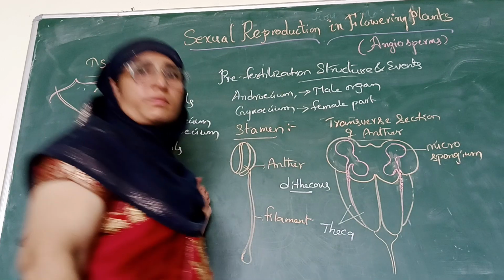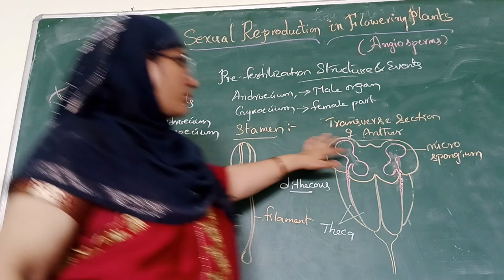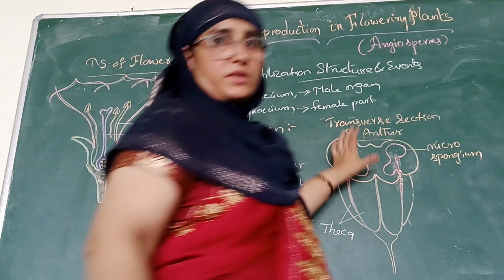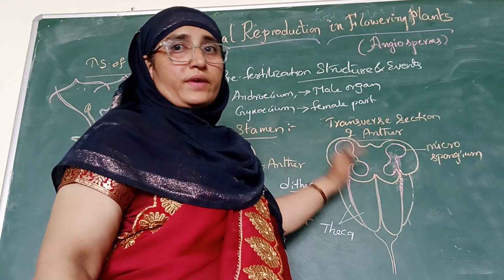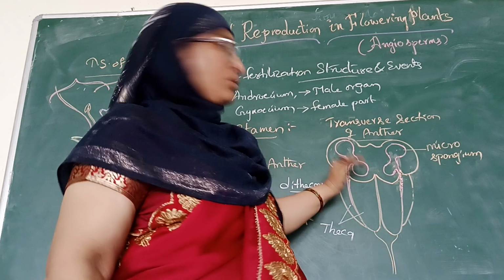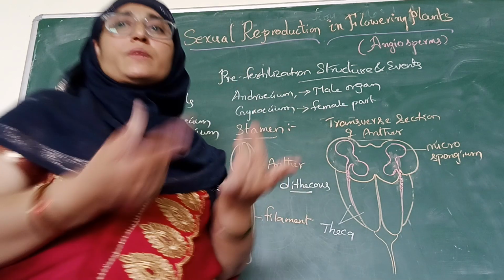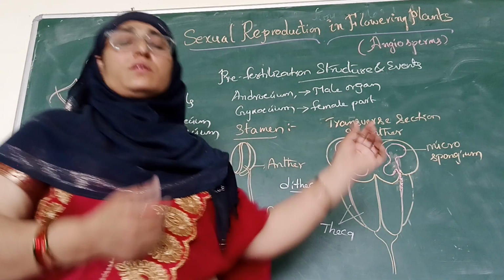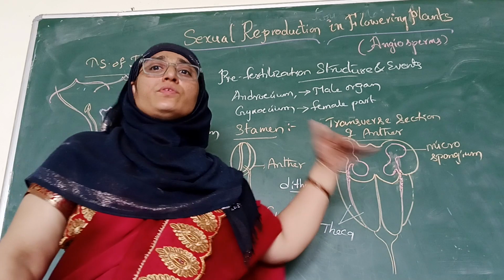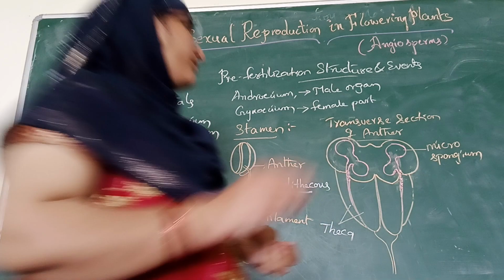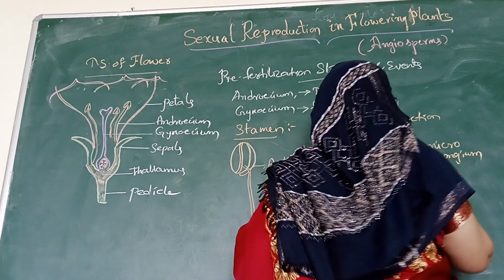It is called a microsporangium. Four microsporangia are present in the anther, as seen in the transverse section of an anther. This microsporangium further develops when the anther matures.